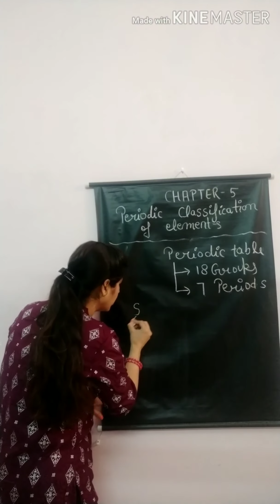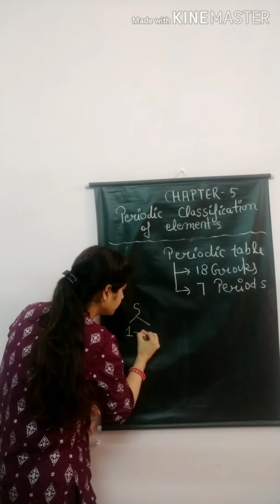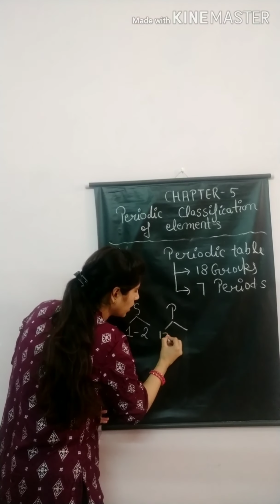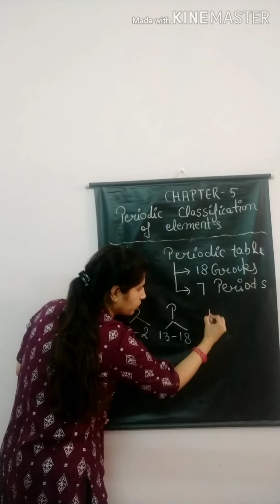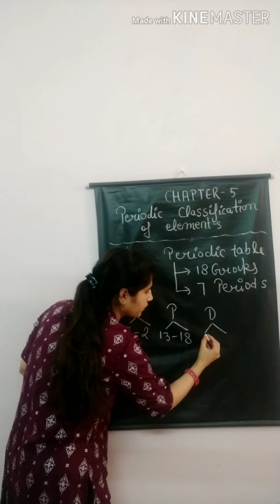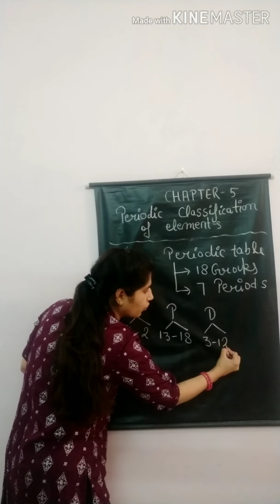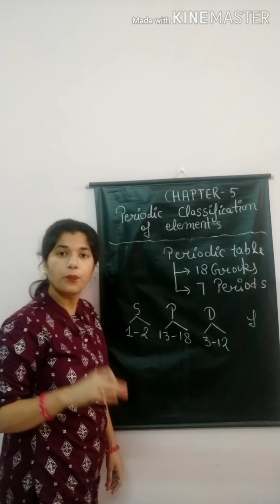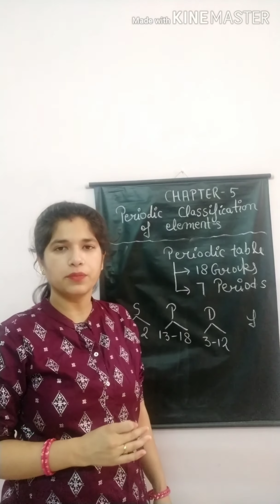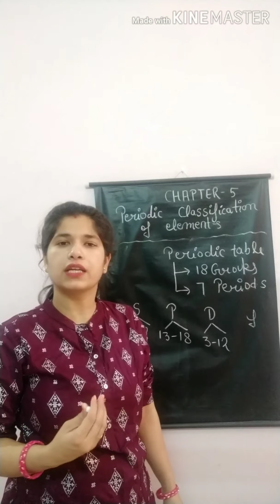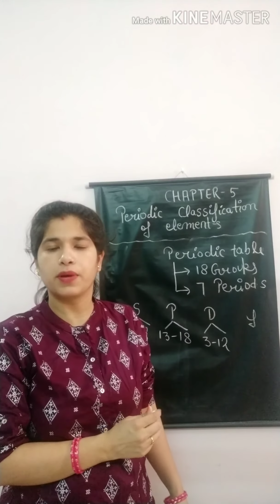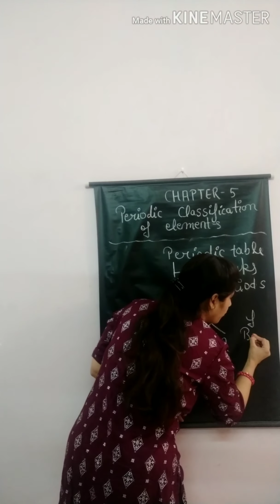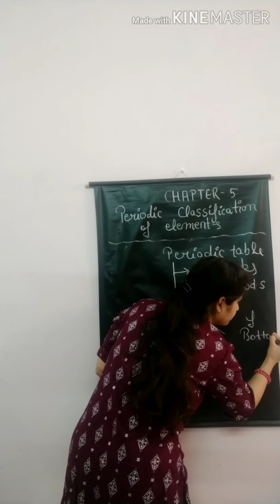S block includes group 1 and 2. P block includes group 13 to 18. D block includes groups 3 to 12. Whereas F block includes the bottom 2 rows of elements, the 2 rows that are present at the bottom of the periodic table.